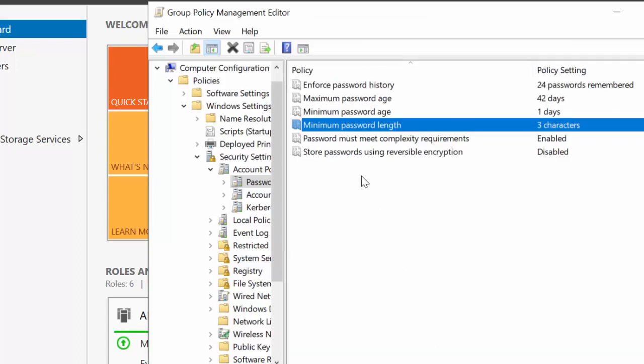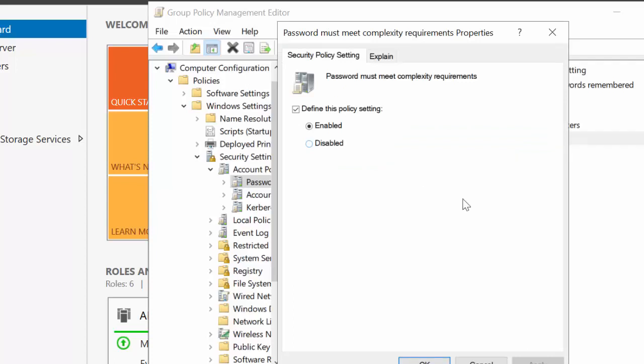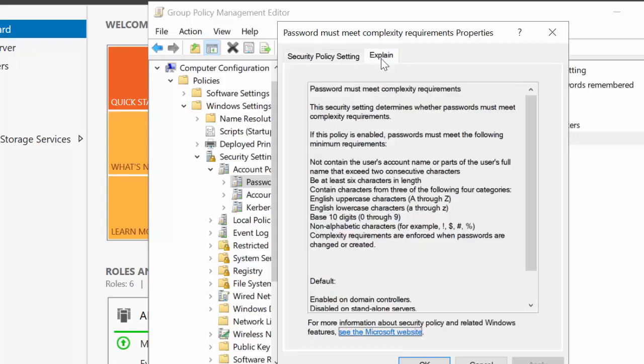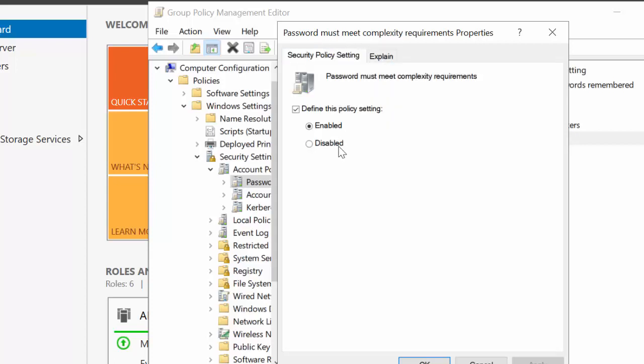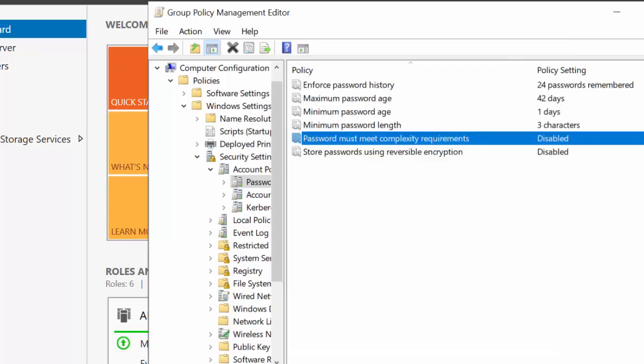And okay, go here. Password must meet complexity requirements. Complexity requirement means the password should have a letter, a capital, a small letter, a number, and so on. It should be a complicated password. If you want an explanation, just click here and you can see the explanation about it. Now I want to disable this. I want to add any password, for example, just 123. If you want to do that, just OK. Now I implement this.